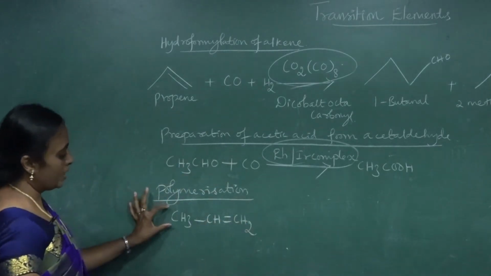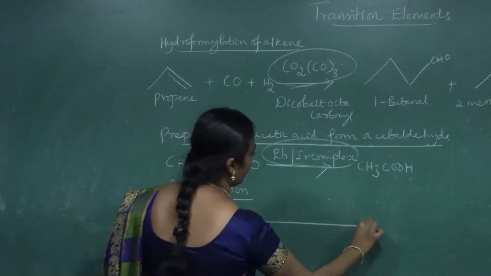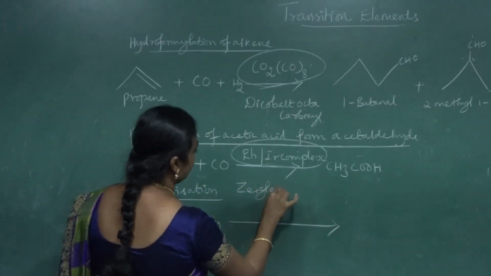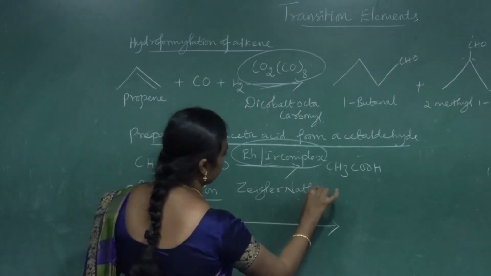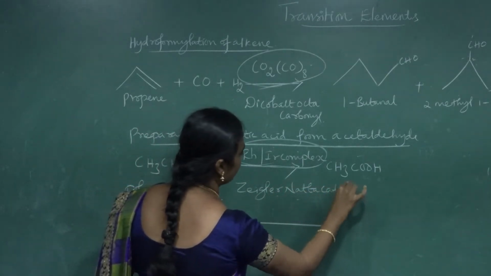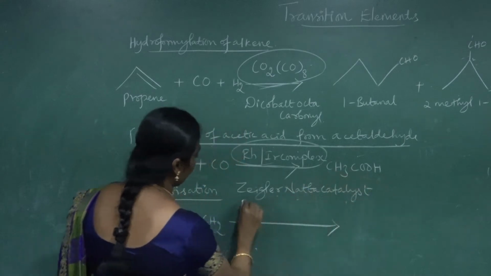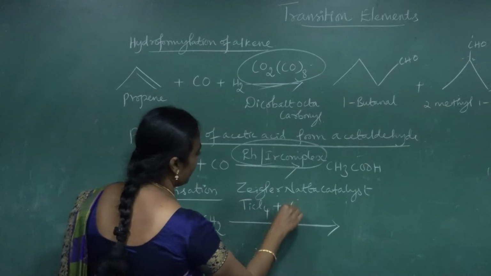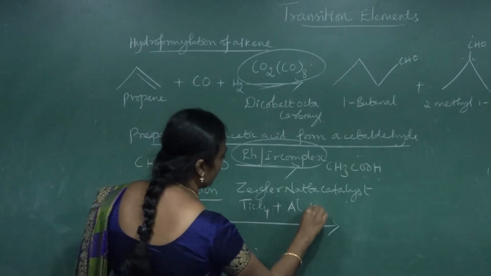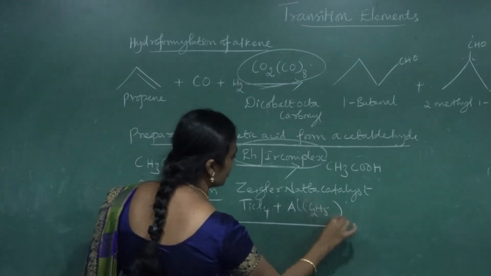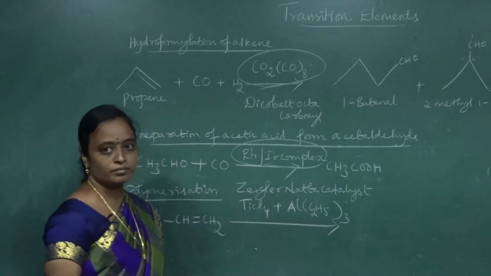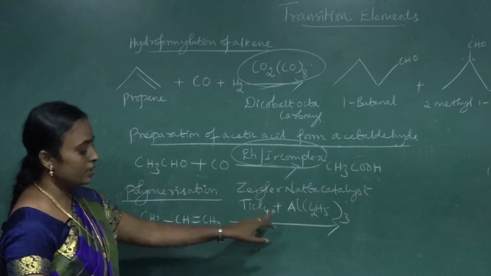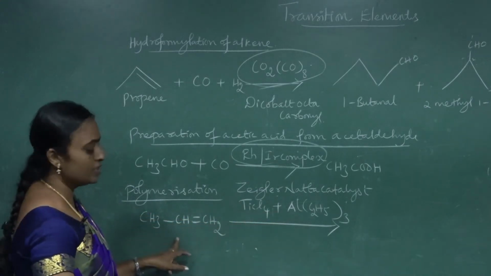This can be carried out in the presence of one catalyst, that is Ziegler catalyst, that is the catalyst of combination of titanium tetrachloride plus aluminium compound, that is triethyl aluminium. That is the Ziegler-Natta catalyst.